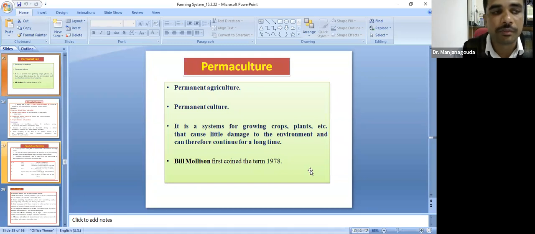Please note down these different farming systems, the scientists who gave them, the types, and the definitions. These are all very important for your examination. They will ask such questions in your multiple choice questions. It is a system of growing crops and plants that causes little damage to the environment. It is a type of organic agriculture.